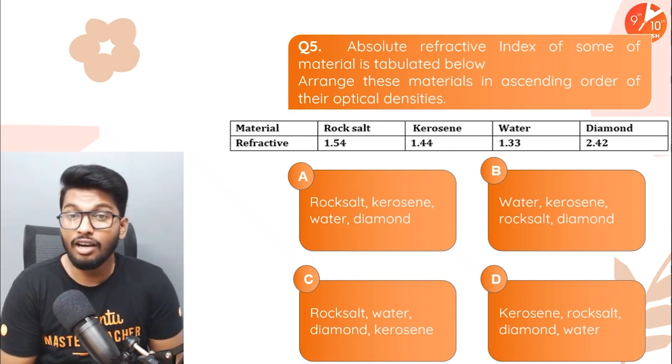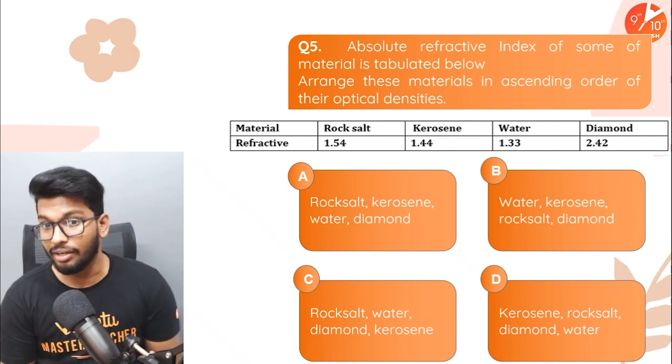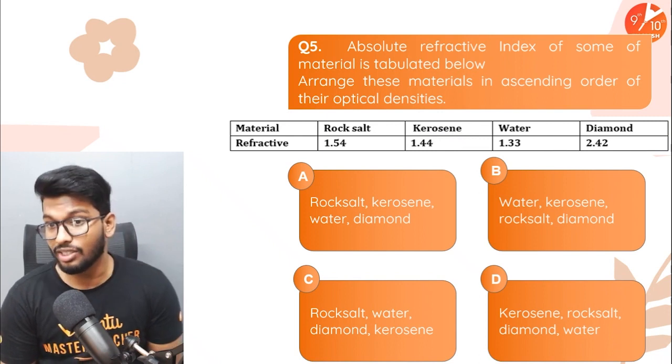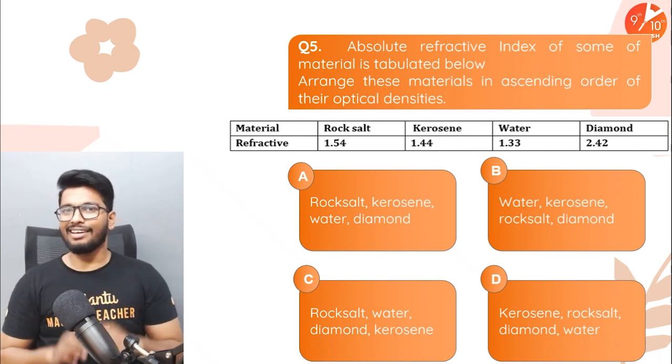Now the options are rock salt, kerosene, water, diamond; water, kerosene, rock salt, diamond; rock salt, water, diamond, kerosene; or kerosene, rock salt, water, and diamond. Sorry, diamond and water. Think and then answer, guys.